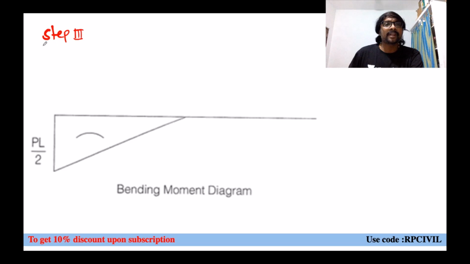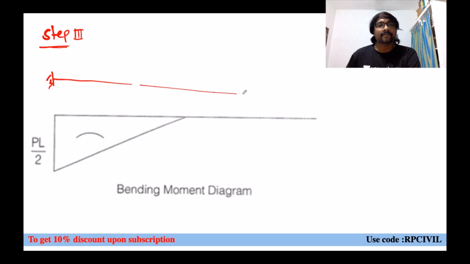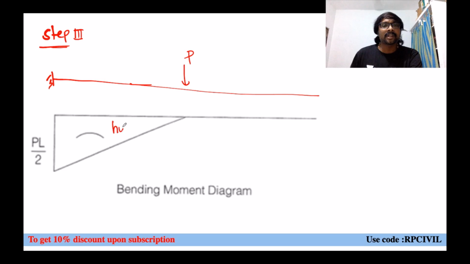Correlation with the bending moment diagram, if you observe, what you are having? Whenever this load is applied at this place, this is your bending moment diagram. Which bending moment diagram? Downward bending moment diagram means it is hogging bending moment diagram only, no? Hogging, negative bending moment diagram.